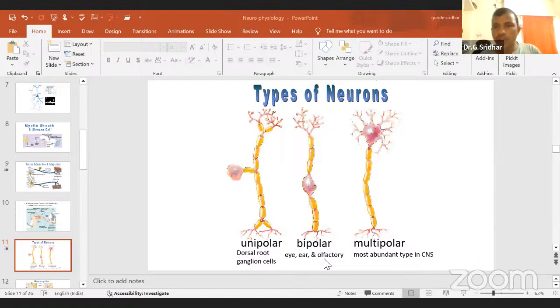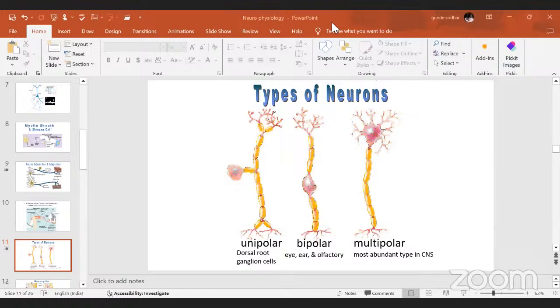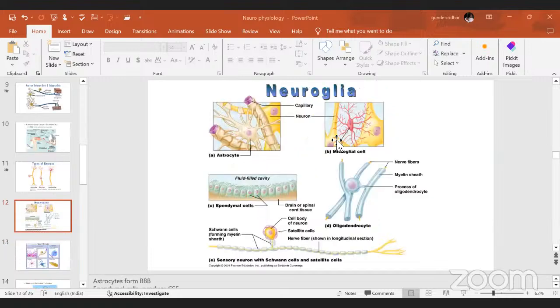Then coming to the multipolar neurons. This is a typical neuron. The neuron which we have discussed, that is multipolar neuron. You can see here, this is the soma. Soma has many branches, which we are calling dendrites, which will collect the information. And one more main branch will transmit the information from soma to other neuron. That's why this is called as multipolar neuron. It is the most abundant type of neuron because this is a typical neuron which you are finding in the central nervous system. This is about the types of neurons based upon their structure.